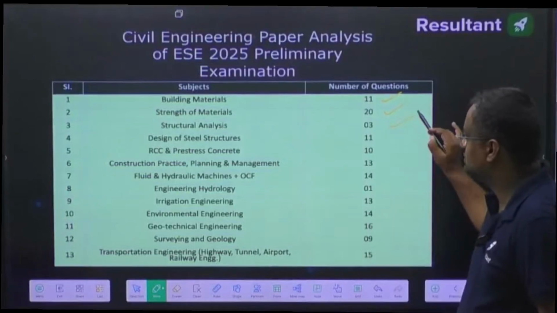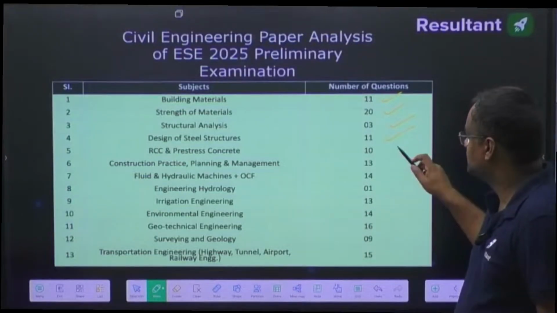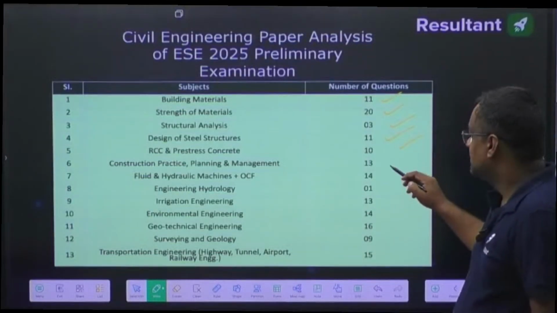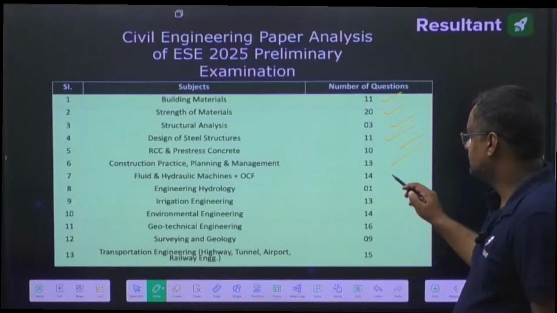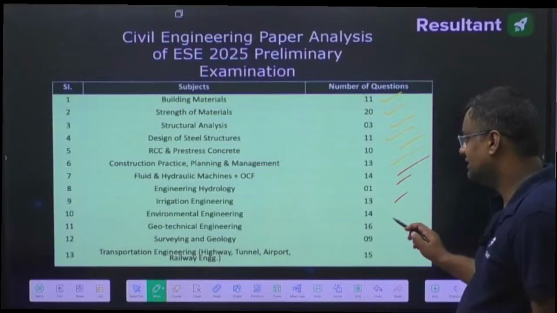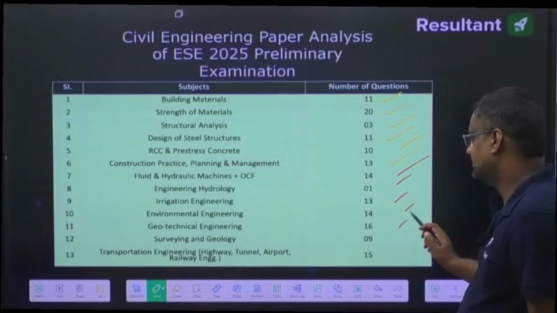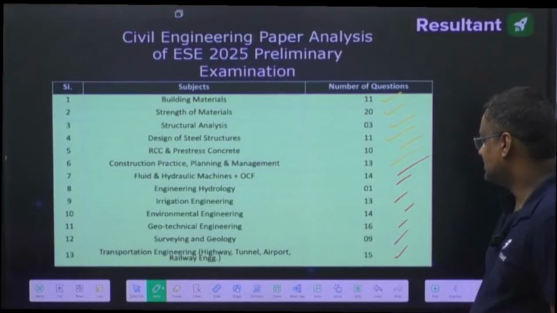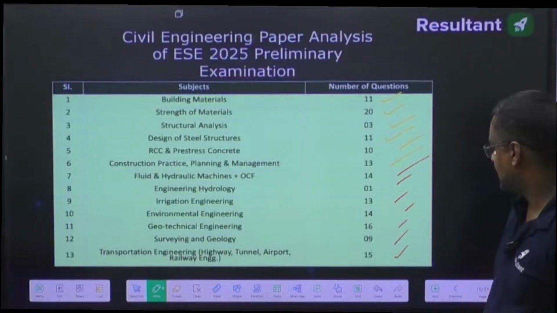Structural analysis 3 questions. Design of steel structure 11 questions. RCC 10 questions. Construction planning management 13 questions. Fluid 14 questions. Engineering hydrology 1 question. Irrigation 13. Environment 14. Geotechnical 16. Surveying 9. And transportation total 15 questions were asked.